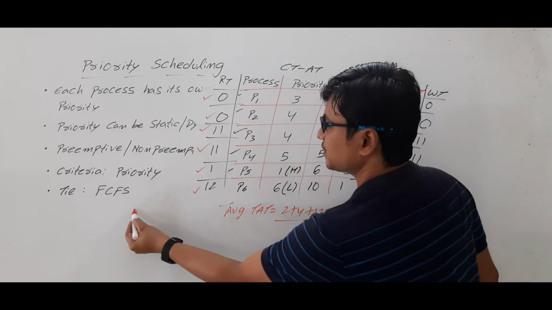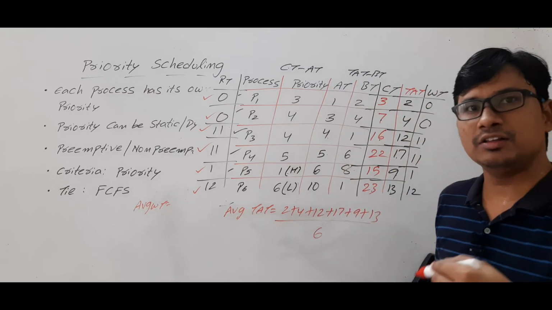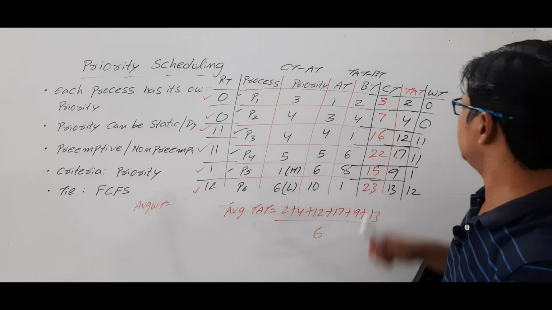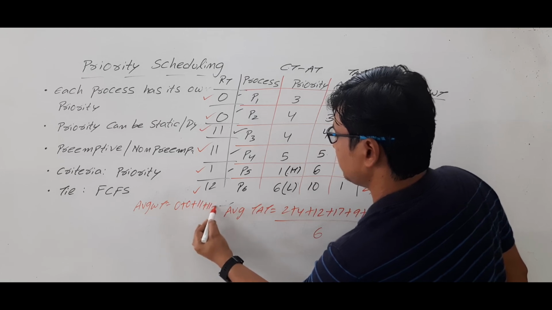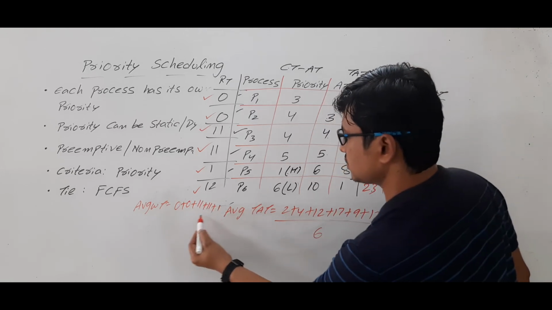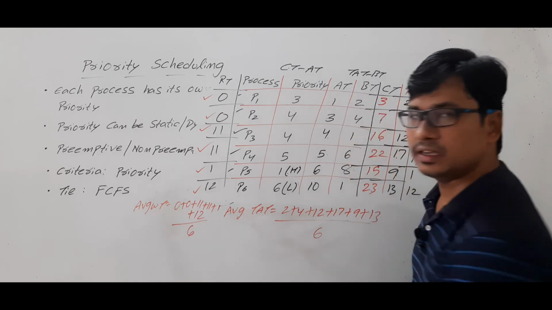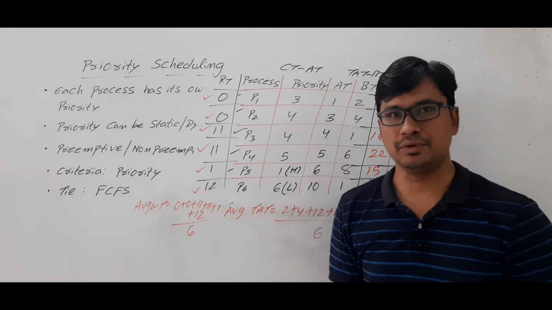Similarly, how can I compute the average waiting time? Average waiting time is the sum of all the process waiting time divided by the number of process, which is 0 plus 0 plus 11 plus 11 plus 1 plus 12 by 6. Is it clear? So this is the way we can compute the average turnaround time and the average waiting time.